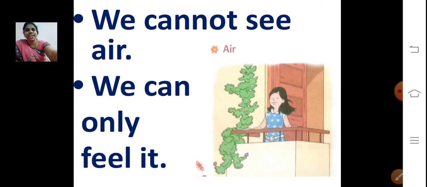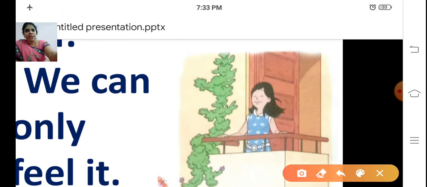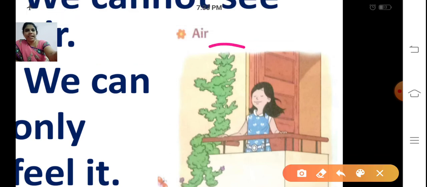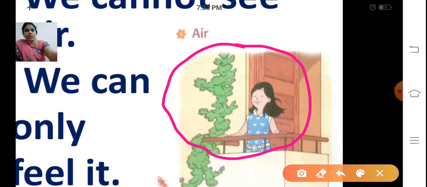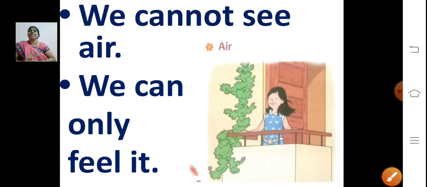Just see this girl. She is standing near a corridor and she is enjoying the cool breeze, the fresh air. So we cannot see air. We can only feel it.